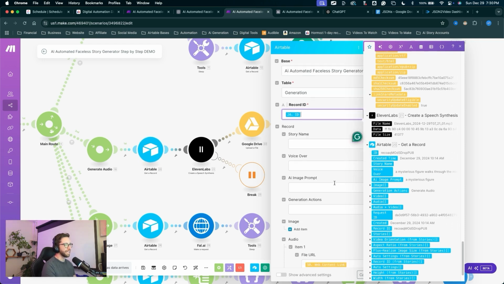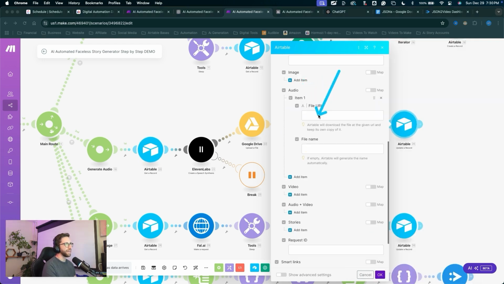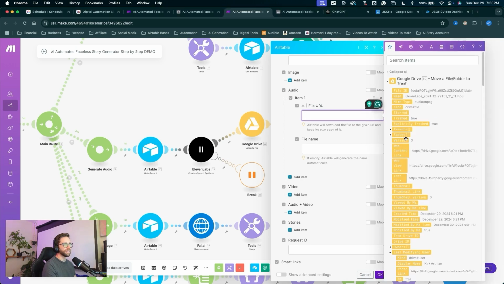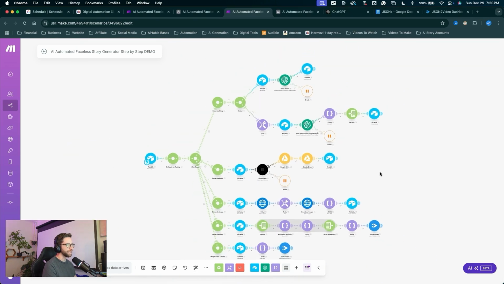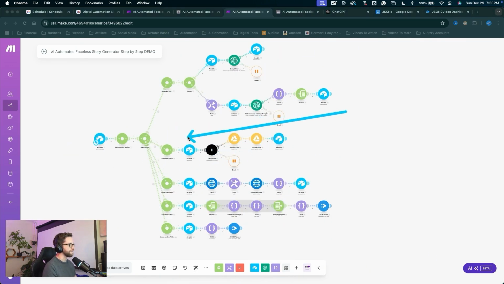I'll choose that record ID, audio item file URL. We're going to use the web content link from the Google Drive, move a file or folder to the trash, or delete a file or folder module, whichever one you chose. I'm going to choose that web content link and click OK. I'll come down here, click the auto align button. That should clean things up and get this ready for testing.